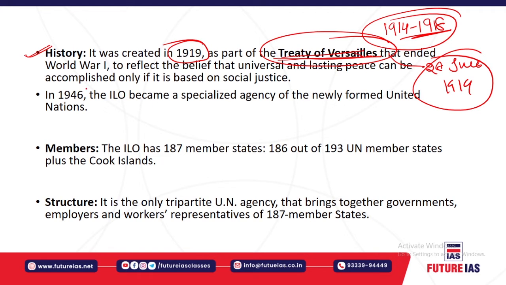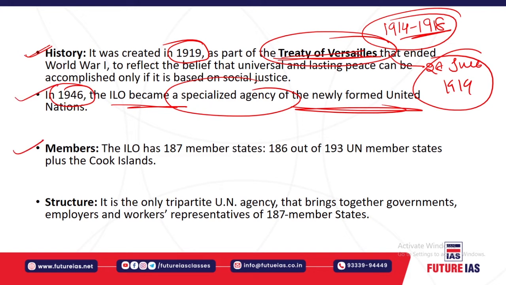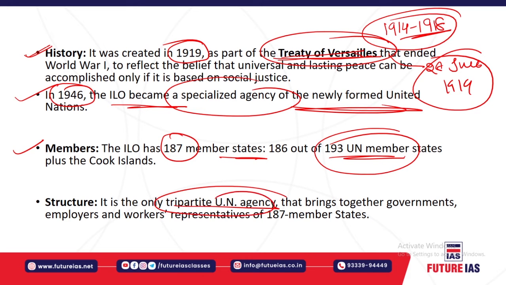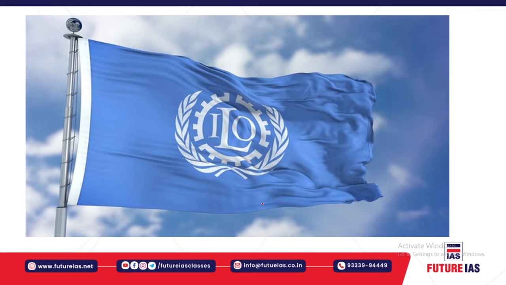And in 1946, the ILO became a specialized agency of the United Nations, which was subsequently formed after the League of Nations, which was not successful. Subsequently, you have the United Nations. Currently, the ILO has 187 member states out of 193 UN member states. And it is the only tripartite UN agency which brings together governments, employers, and workers across 187 member states.